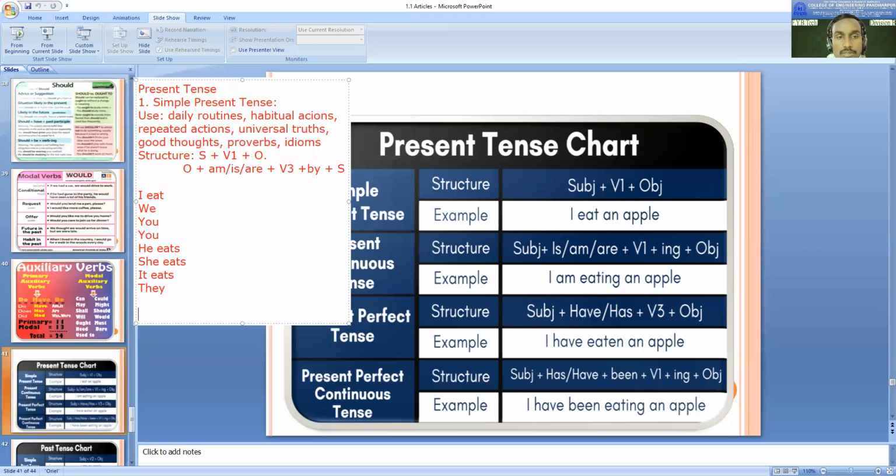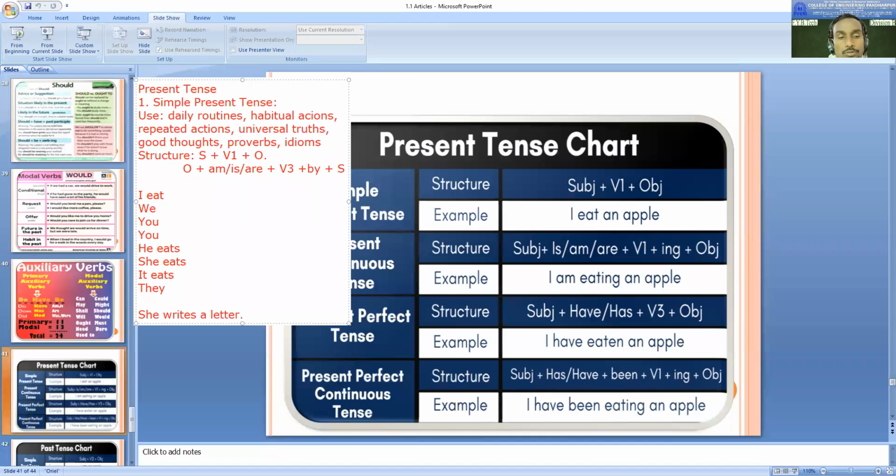One example of simple present tense. Okay. She writes. I like it. She writes a letter. We'll take it just for understanding. Simple example we'll take.